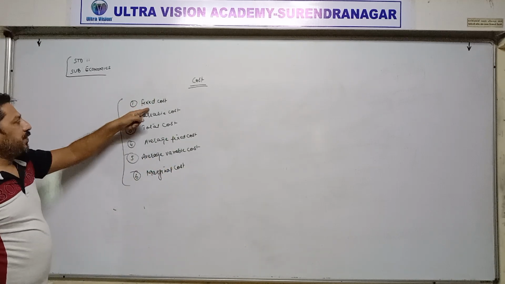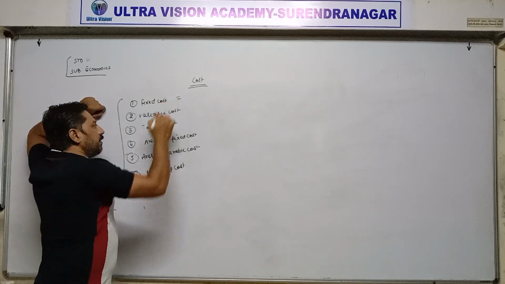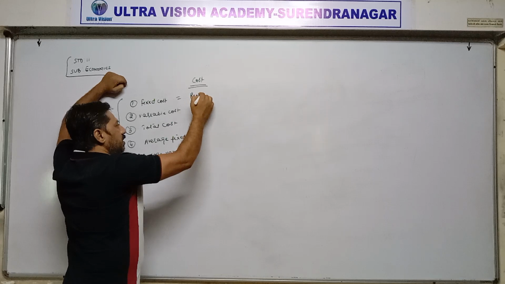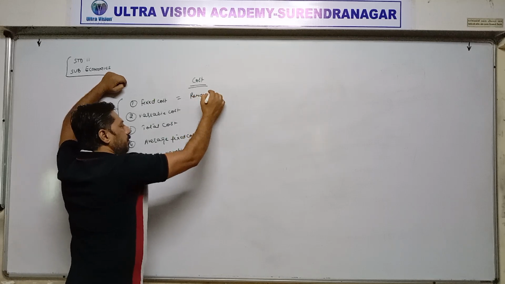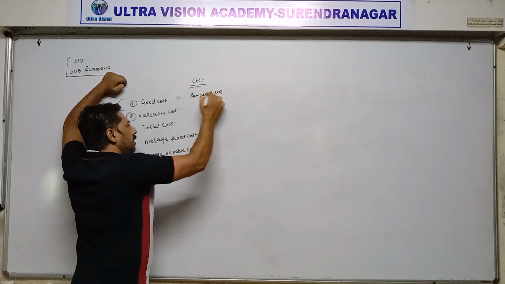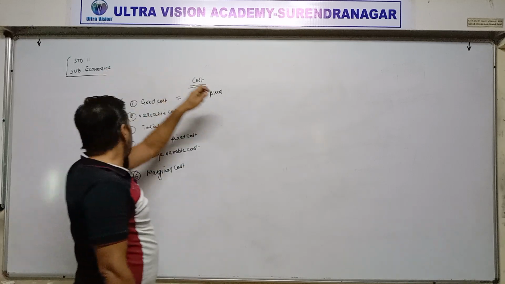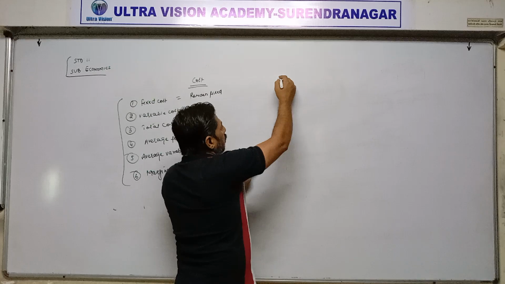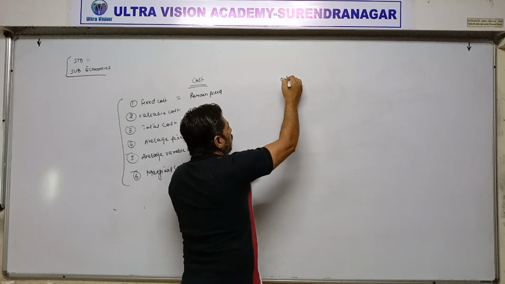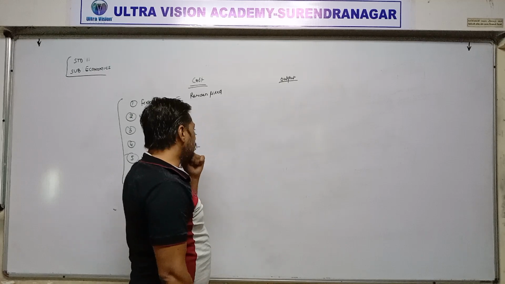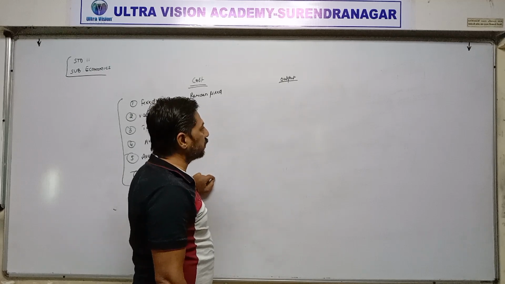Now first, fixed cost. Once again, fixed costs are those costs which remain fixed. It does not change with the volume of production. And at the same time, I am taking an example also. For example, output means quantity of output which the producer is producing.